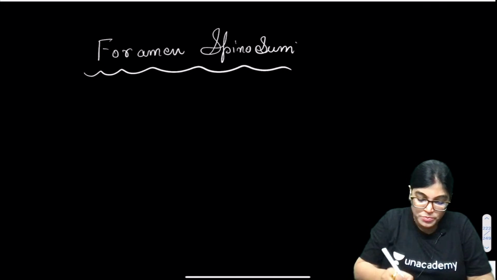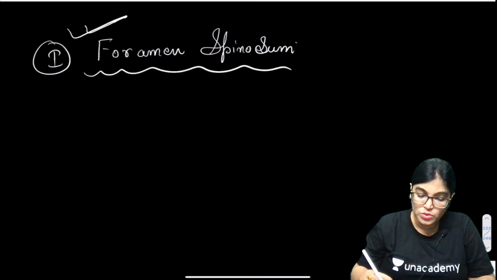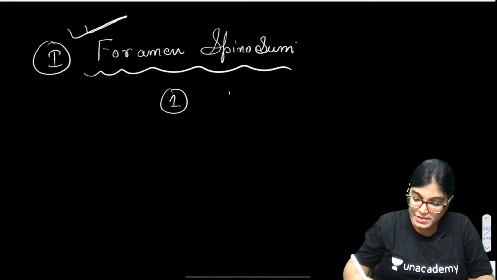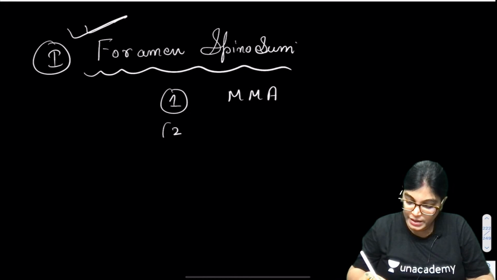I am going through the options only, don't worry. The option which was the correct answer is foramen spinosum. Through foramen spinosum, the structures passing are the MMA, the middle meningeal artery, and the middle meningeal vein also passes through it.